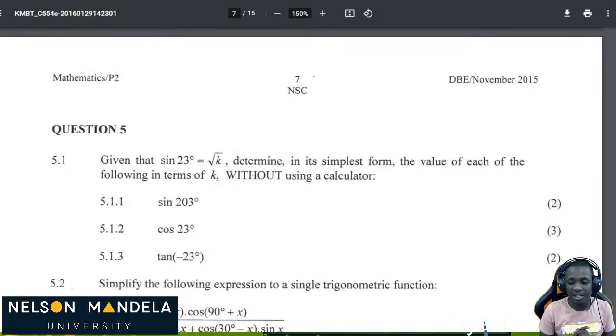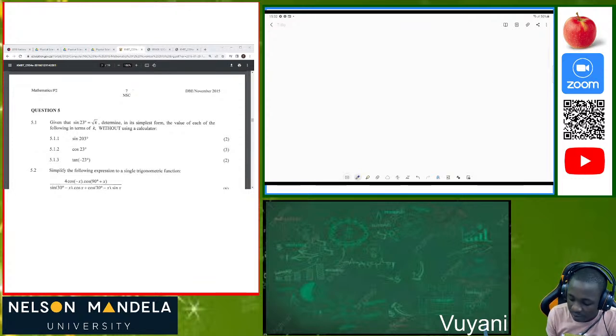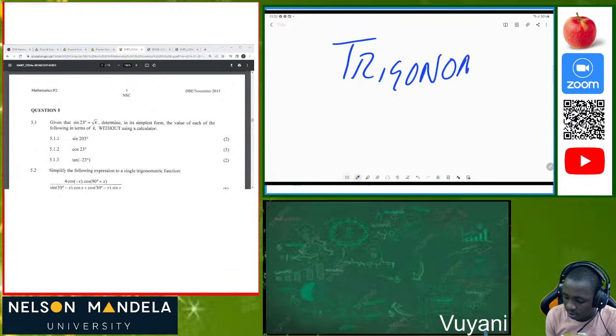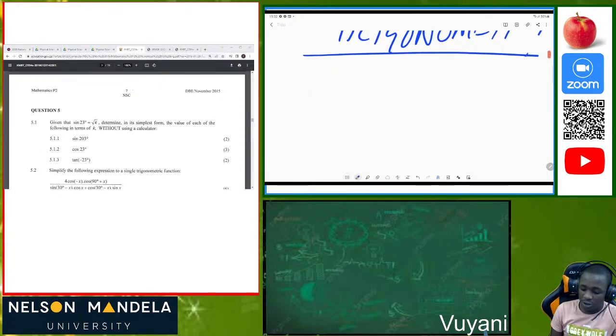So let's get the ball rolling. Let me just start with a short overview. I love overviews a lot because they give you a background of what's been happening before we attempt questions. So today we're going to do trigonometry. Please don't kill me if my spelling is wrong. Great. So what I want us to do now is a revision on trigonometry.